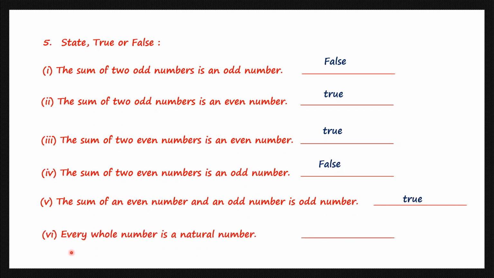Question 6. Every whole number is a natural number. Now this we learned earlier. Whole numbers start from 0, 1, 2 and so on. And natural numbers start from 1, 2, 3. So every whole number is not a natural number because 0 is a whole number but it's not a natural number. So this statement is false.